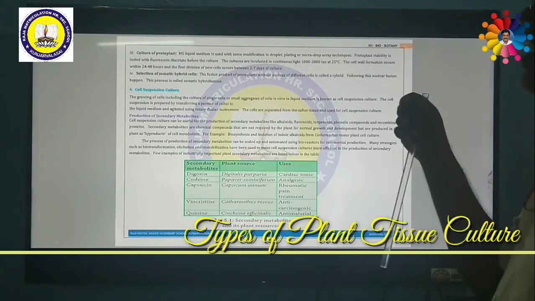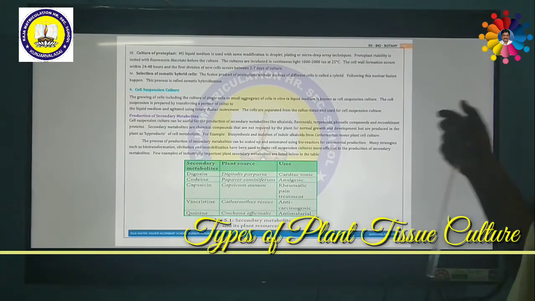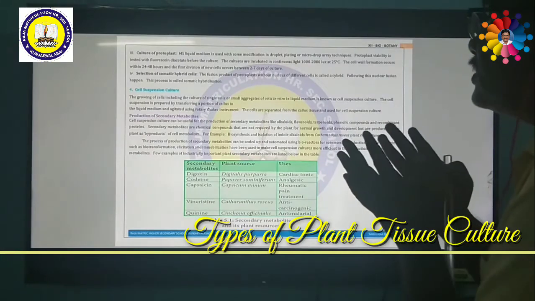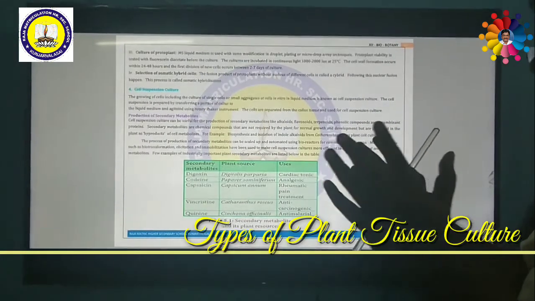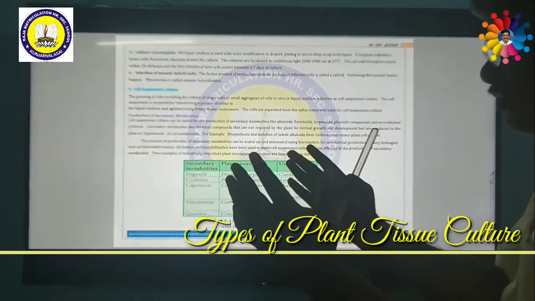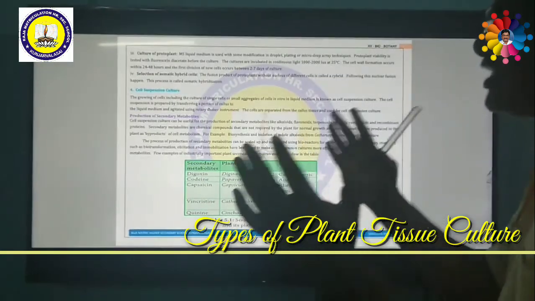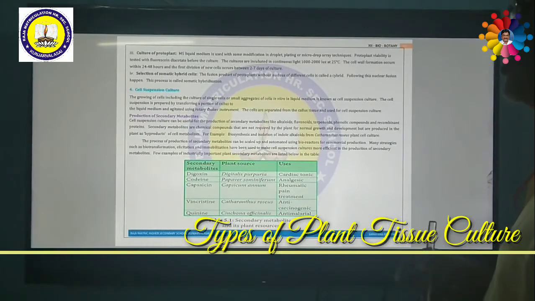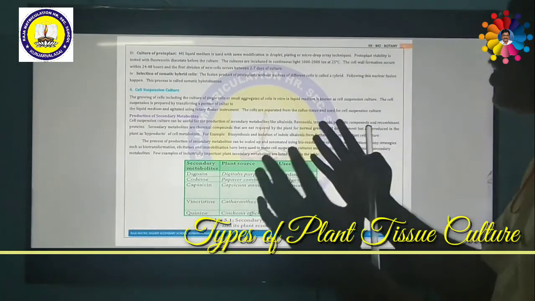Selection of somatic hybrids is very important. The fusion product, where both protoplasts are fused together without the nucleus of the different cells, is called a hybrid. When you fuse two different types of protoplasts without the nucleus, only the cytoplasms are fused together. This is called a hybrid. It's very important, 2 marks. What is a hybrid? A hybrid is nothing but the fusion product of protoplasts without the nucleus.